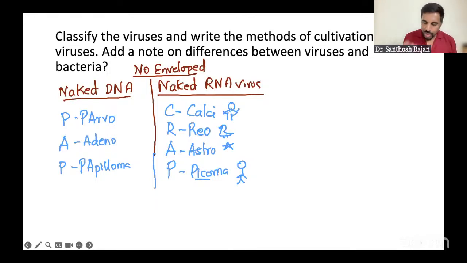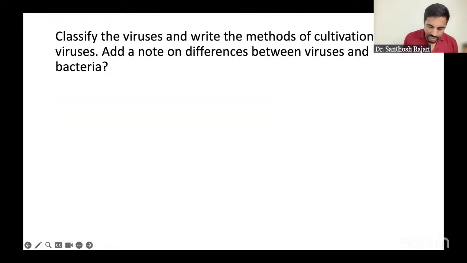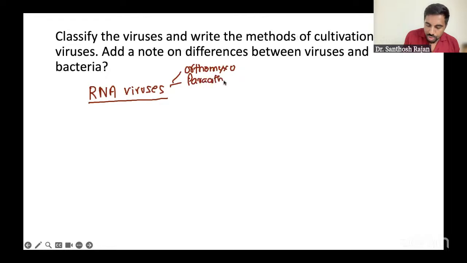Okay, done. Now we are going to the last classification. The last classification I'm going to talk about now is basically the classification for RNA viruses. Because we didn't give any name for RNA viruses, we're going to talk about them. RNA viruses have a huge group. The groups go like this: we have the orthomyxo group virus, and then the paramyxo group virus, and then another classification, flavivirus, and then another group, togaviridae. Okay, this classification is huge, so they don't expect you to write all the things. Some of the things you give in the exam, that's enough.